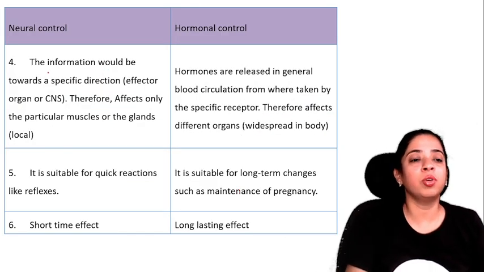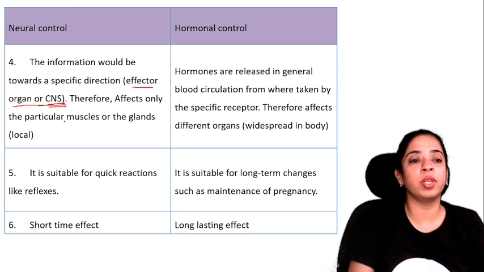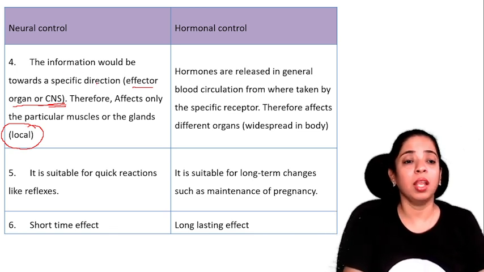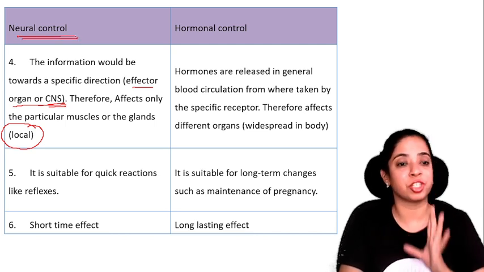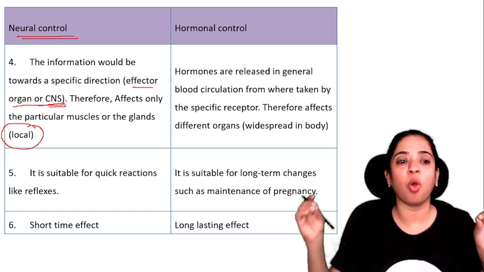In neural control, the information goes in a specific direction, to the effector organ or the central nervous system. Therefore, it affects only particular muscles or glands, and we can say its effect is local. What do you mean by this? Whenever there is a neural message, it will travel in a particular direction and directly reach the effector organ.